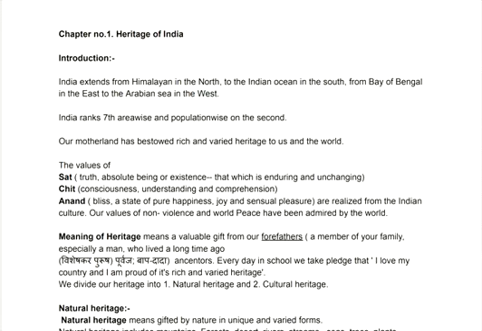India extends from the Himalaya in the north to the Indian Ocean in the south, the Bay of Bengal in the east, and the Arabian Sea in the west. In four directions nature has protected us, a valuable gift, and by that we have so many resources. We are very much protected and secured. As you learned, India ranks seventh area wise, and population wise we are second. This data is on the basis of old records, not new.